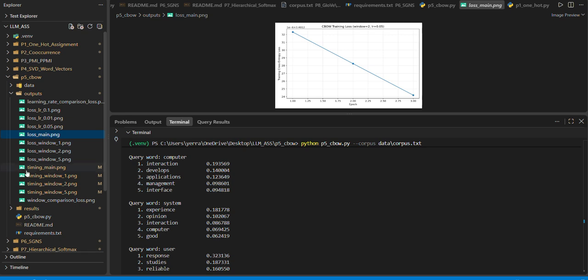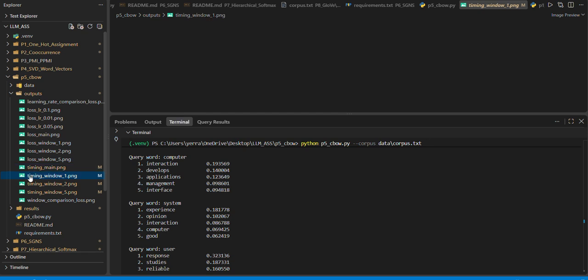Nearest neighbor analysis. After training, cosine similarity is used to find the nearest neighbors of the selected query words. For example, king, computer, school, city. The results help evaluate whether the learned embeddings capture meaningful relationships between words.